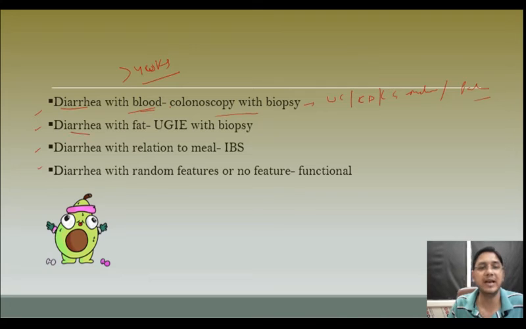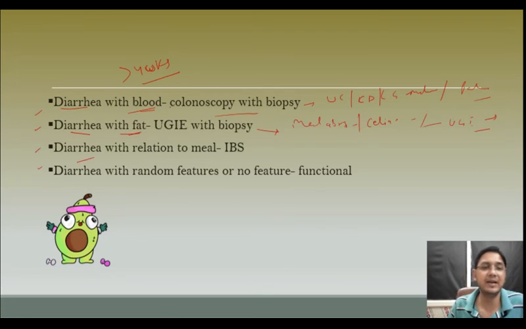If the patient is having diarrhea and the stool contains fat or undigested food particles, we will order an upper GI endoscopy with biopsy, which will diagnose malabsorption syndrome. Celiac disease, any other kind of sensitivity, or any pathology such as an upper GI mass can be there, so we will diagnose all these cases with upper GI endoscopy.